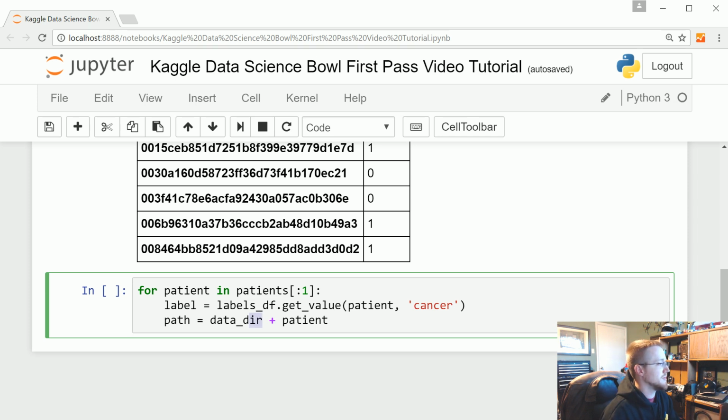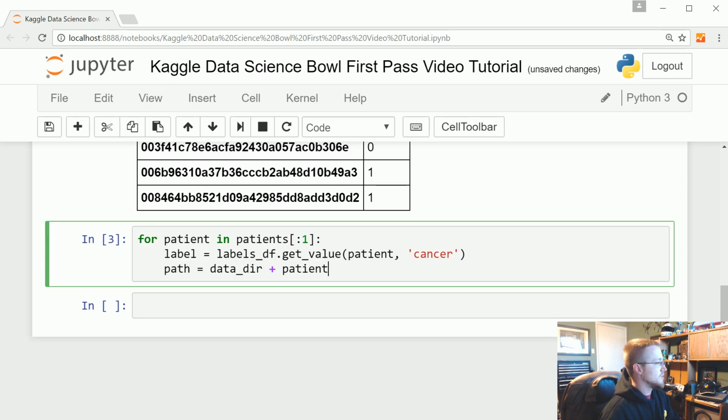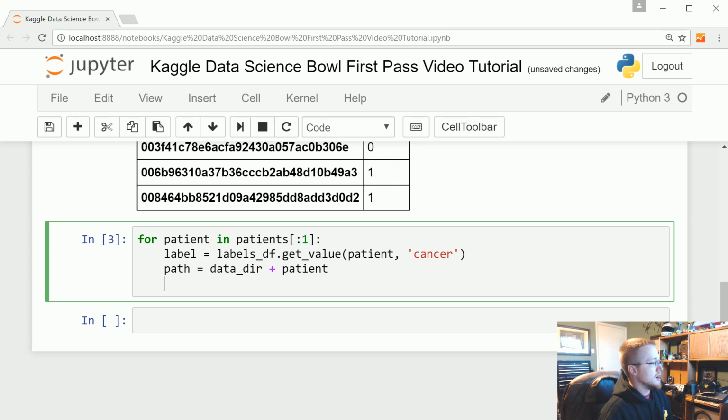So I'm cheating a little bit, but anyways, we'll do that. Oops, I didn't actually mean to run that. Okay, so that's the actual path to this patient, and inside that path is all of those DICOM files. Okay, so I'm going to use 2 of the one-liners that I grabbed from that top kernel. I'm just literally going to copy and paste them into here.